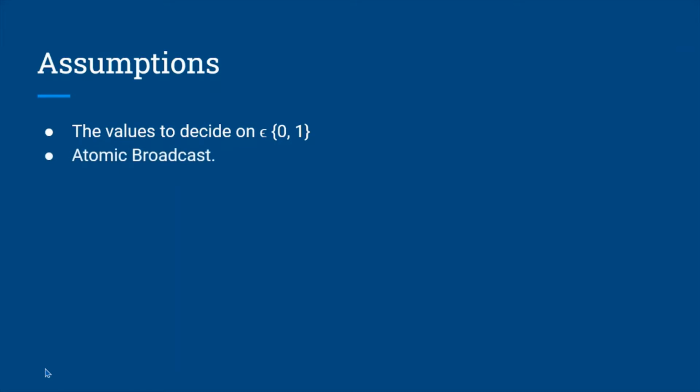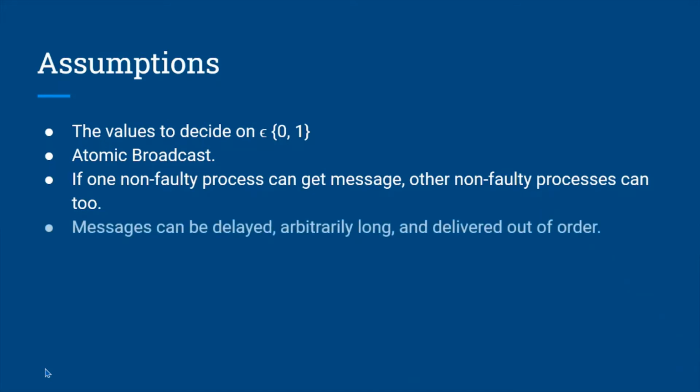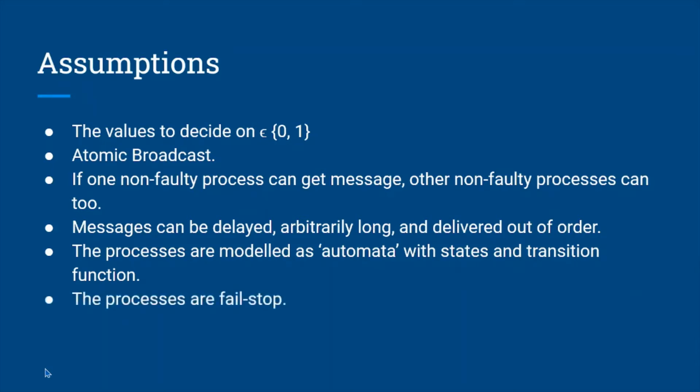We assume atomic broadcast. A process can send the same message to multiple processes in one step. It is assumed that if one non-faulty process receives the message, the other non-faulty processes will also get the message eventually. As we are in the asynchronous world, the messages can be delayed arbitrarily long and delivered out of order. Each process in the system behaves as an automaton. The process, depending on the message it receives and its current state, changes to a different state with the help of a transition function. The processes are fail-stop. That means the process will stop working if it fails.